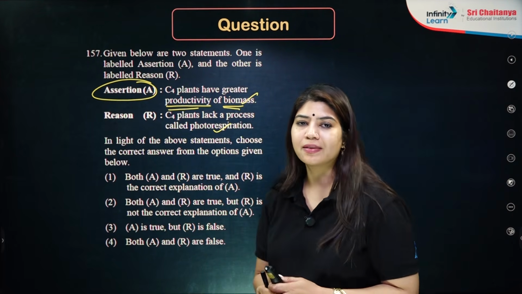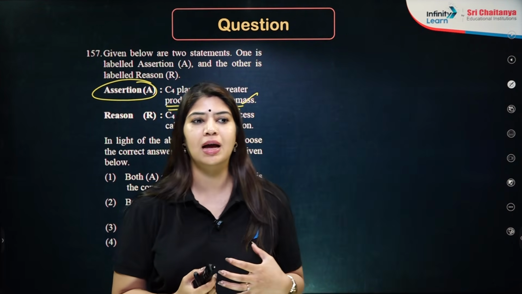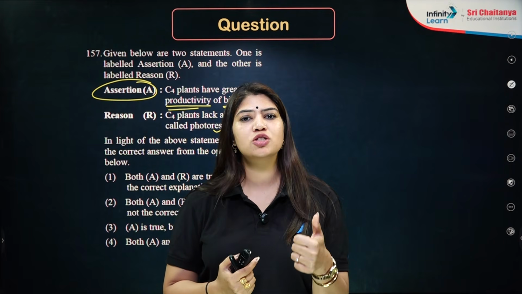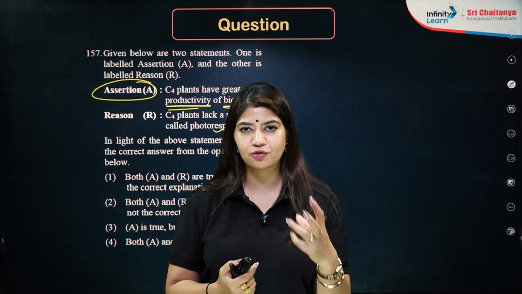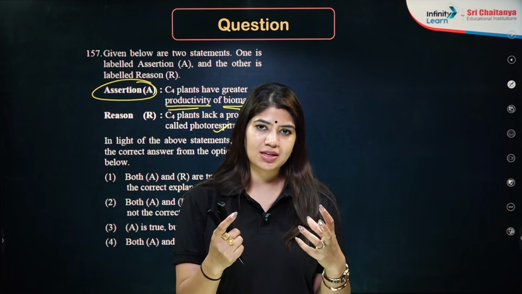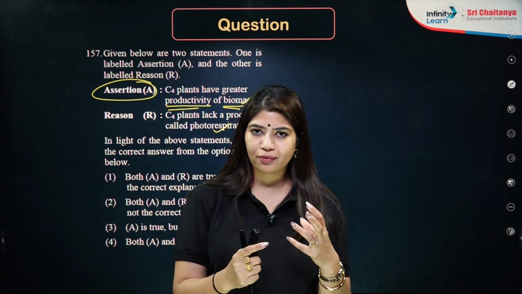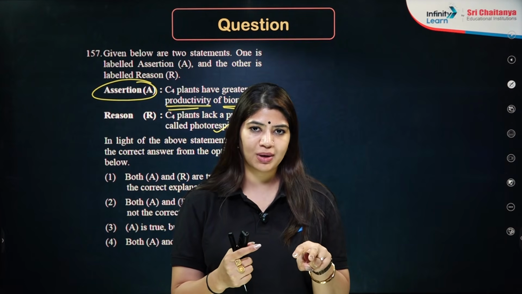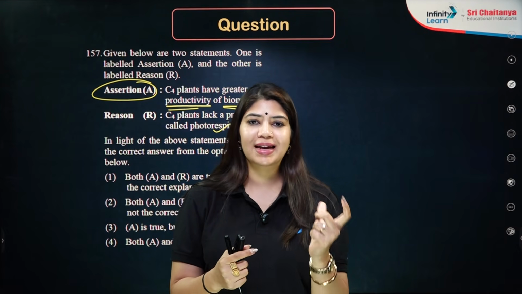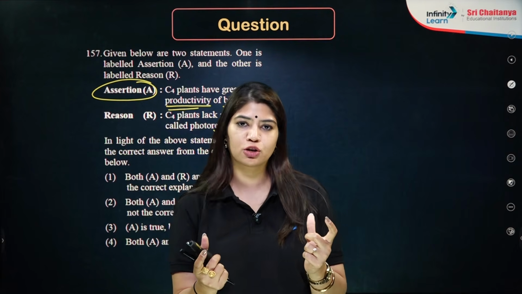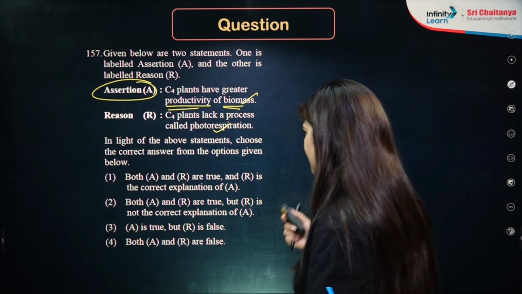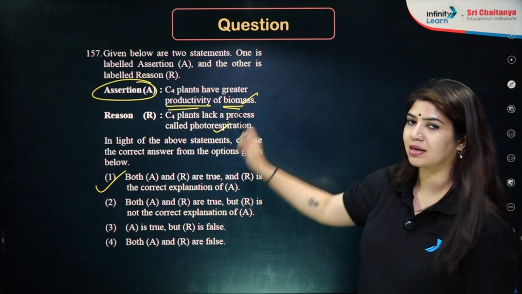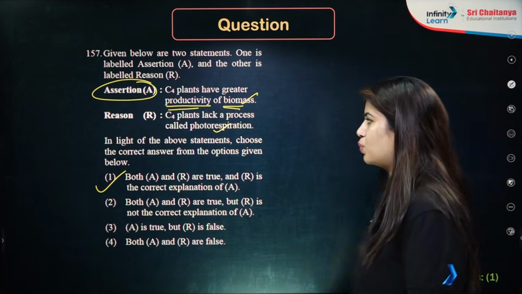Perfectly correct. In C4 plants, we basically have two adaptations. Number one is Kranz anatomy, according to which we have two different types of cells: mesophyll cells and bundle sheath cells, both arranged in a circular way. The second modification is the presence of dimorphic chloroplasts, meaning we have granal as well as agranal types of chloroplasts. So both the statements are correct. Answer is option number 1: both A and R are correct, and R is the correct explanation as well.